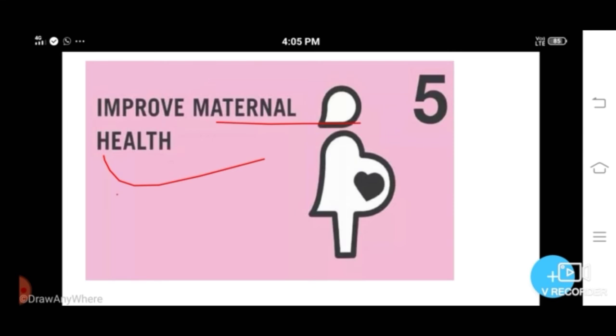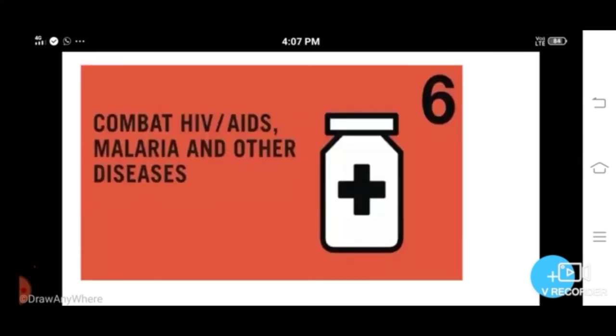Next one, combat HIV, AIDS, malaria, and other diseases. HIV, malaria, and other diseases directly and indirectly impact food and nutrition security, rural development, and agricultural productivity. At the same time, food and nutrition insecurity can increase these diseases.